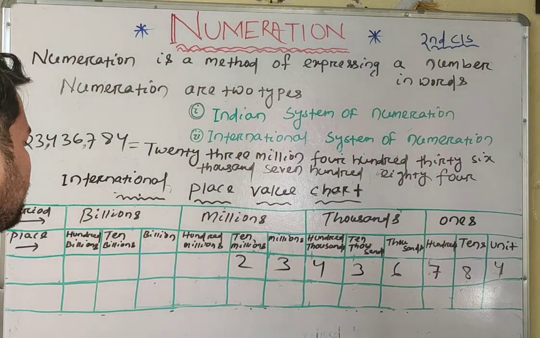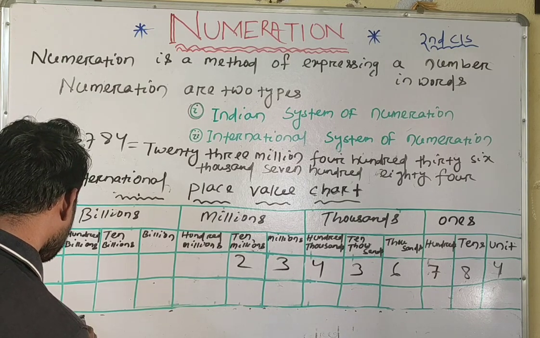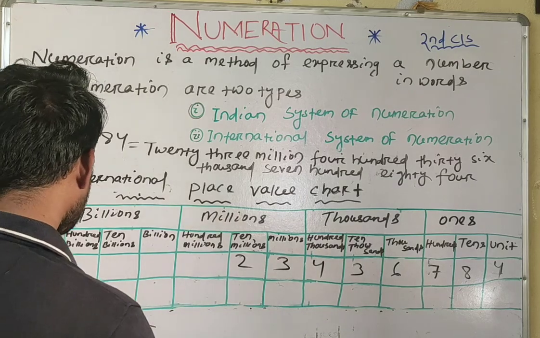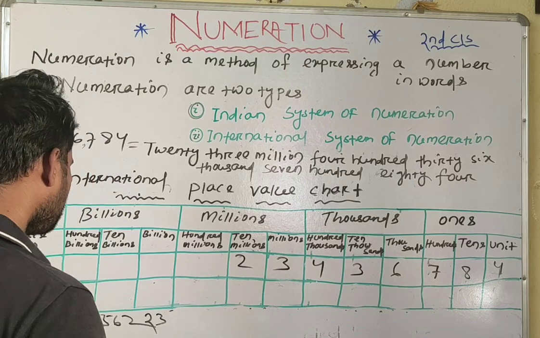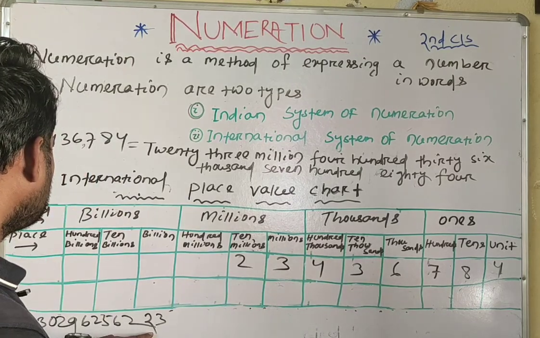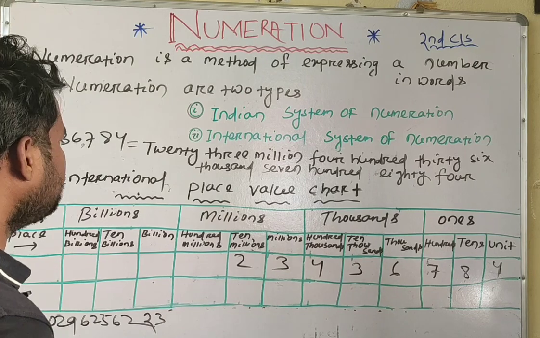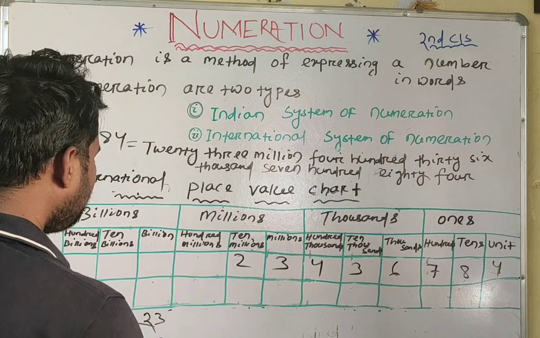Now we will take another example. It is an 11-digit number. So how can we write and read this number?